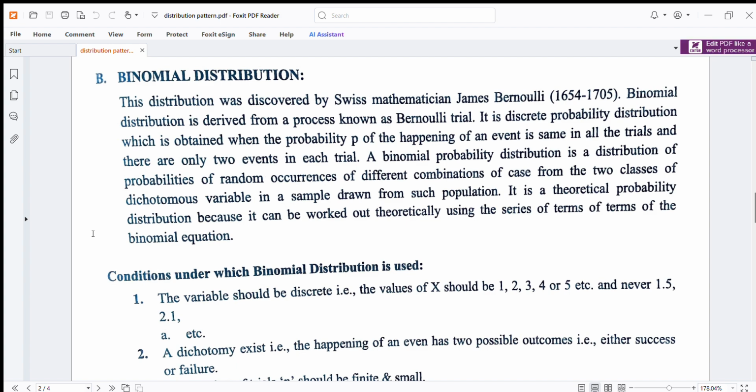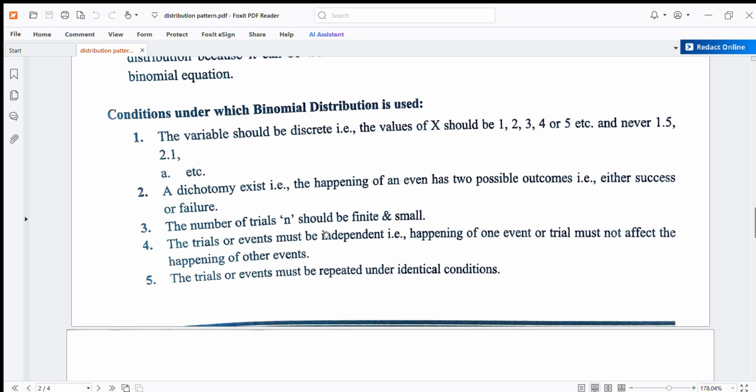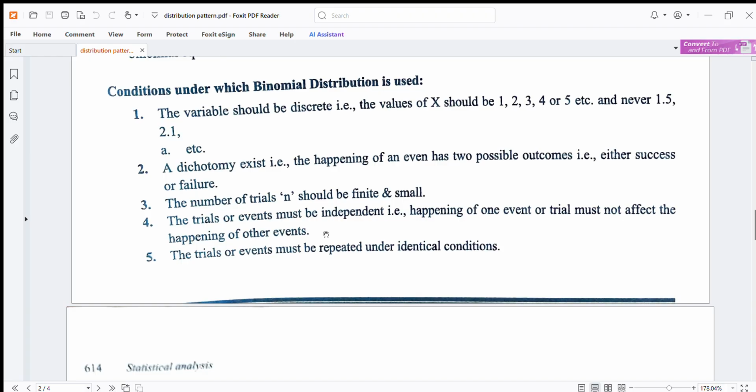Binomial probability distribution is the distribution of probability of random occurrence of different combinations of cases from the two classes of a dichotomous variable in a sample drawn from such a population. It is a theoretical probability distribution because it can be worked out theoretically using the series of terms of the binomial equation. Conditions under which binomial distribution is used: the variable should be discrete.